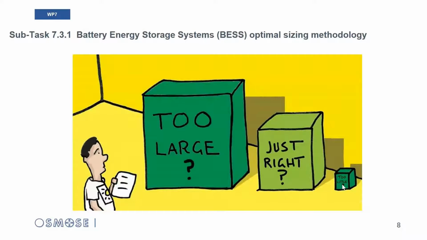And among this work package, one of the tasks, which is the 7.3, is addressing the subject of how to systematically optimize the design of battery energy storage systems in order to improve the cost effectiveness of battery storage installation and to improve the profitability of such business model.